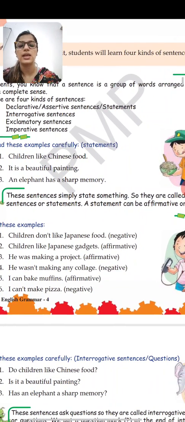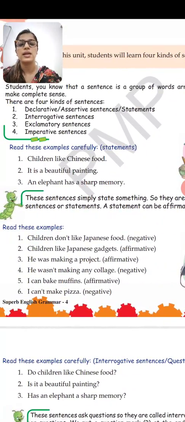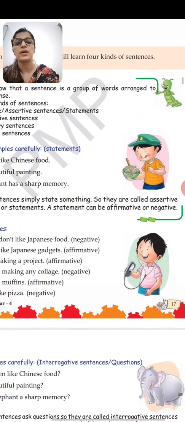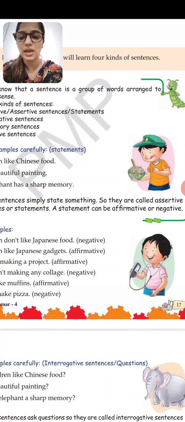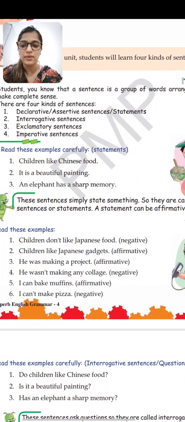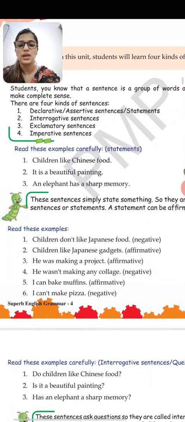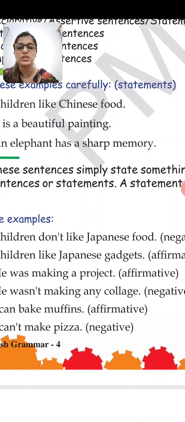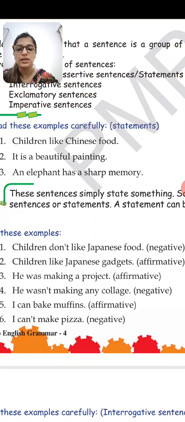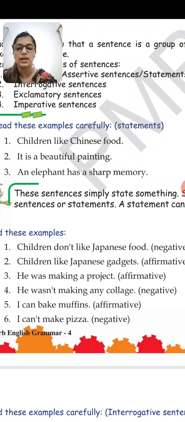Now they are saying these sentences simply state something, so they are called assertive sentences or statements. A statement can be affirmative or negative. Any statement can be positive or negative. Now read these examples. Children don't like Japanese food. It is negative because of don't like. Children like Japanese gadgets. It is affirmative.